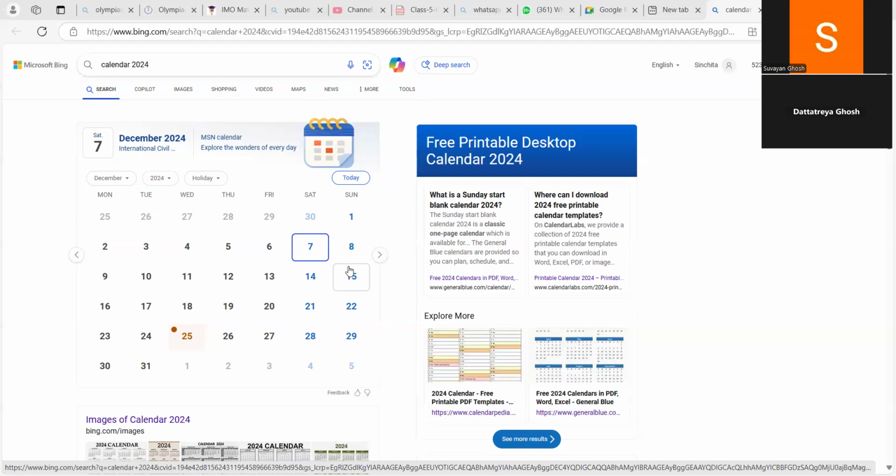Thursday. Very good. So what is the day on 8th of December? Thursday. Very good. So before Thursday, which day comes on 7th of December? Saturday. Before Thursday, not Sunday, before Thursday, Wednesday. Wednesday. Very good.